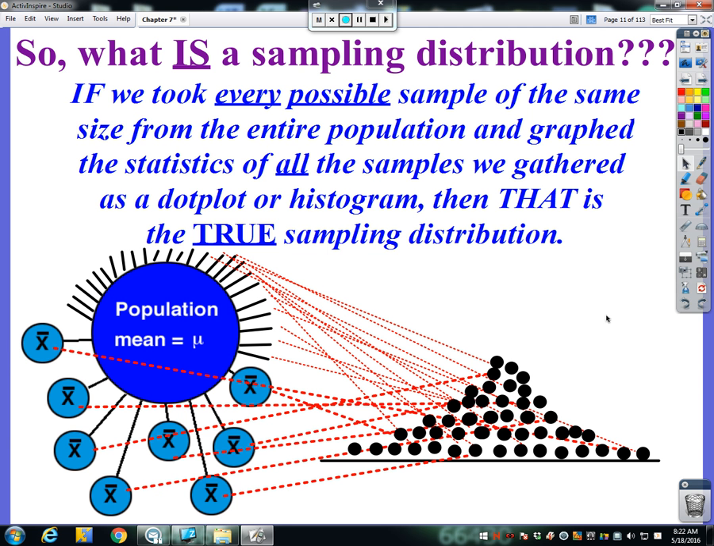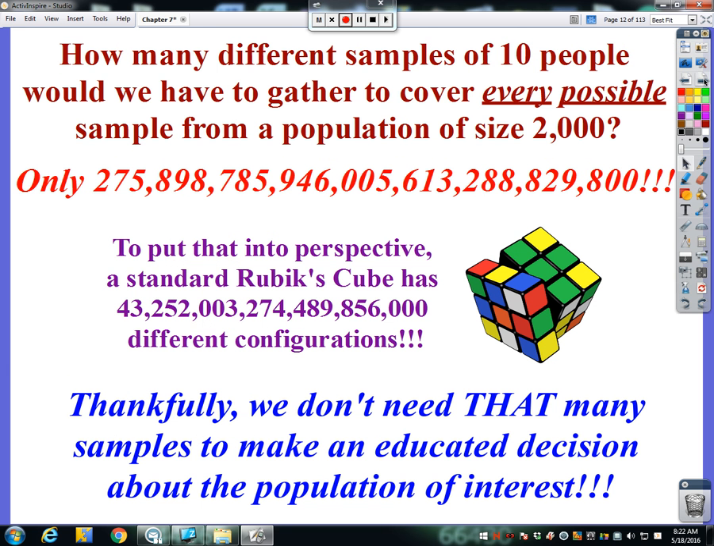Now, to be honest with you, the true sampling distribution is nearly impossible to obtain because the populations we're going to be dealing with are just way, way too big. So even though we don't get to see the true sampling distribution, even seeing a small snapshot of a sampling distribution will give us enough information to make some pretty good estimated guesses.